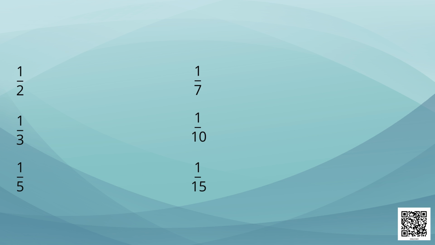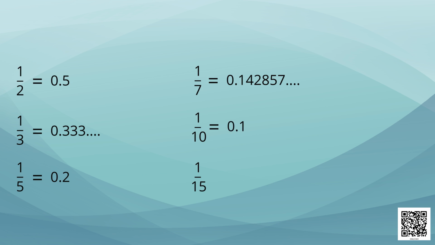On dividing 1 by 2, we get 0.5. On dividing 1 by 3, we get 0.333. By dividing 1 by 5, we get 0.2. Dividing 1 by 7, we get 0.142857, and it keeps on repeating. By dividing 1 by 10, we get 0.1. And on dividing 1 by 15, we get 0.06666. It is also repeating itself.